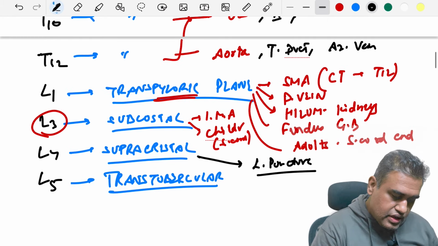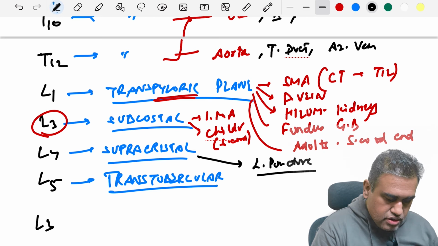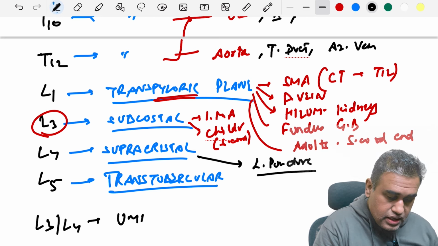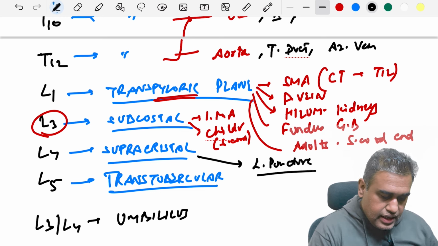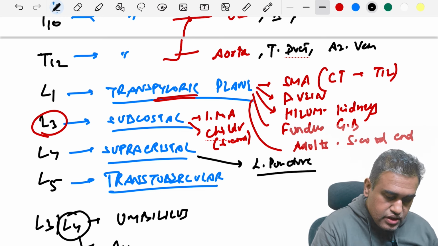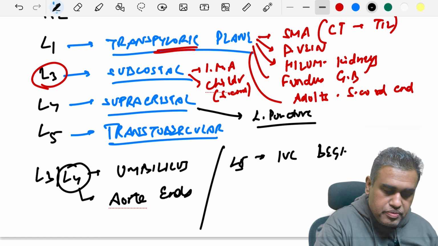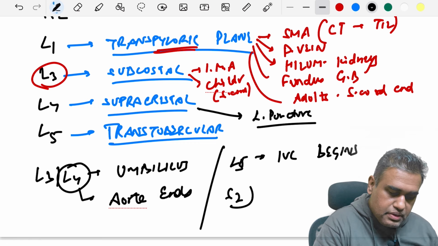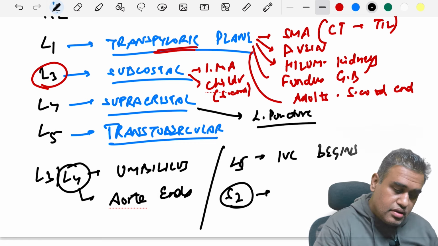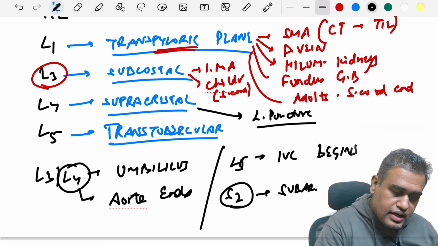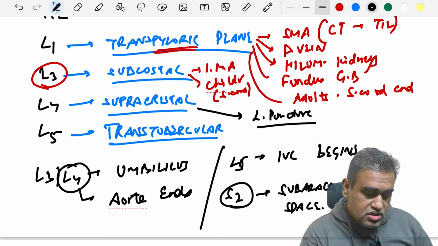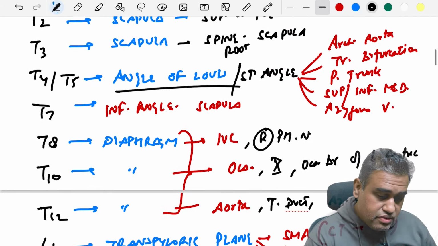Now remember, one more you can add over here: around L3, L4, we also have the location of the umbilicus, and it is at L4 only where the abdominal aorta will bifurcate. And slightly below this, at L5, the IVC actually begins. And just to add for your knowledge, at S2 what happens? At S2 the subarachnoid layer, or the arachnoid layer, ends. Subarachnoid space is only up till S2. So these are important vertebral levels. Keep them in mind, very important topic.